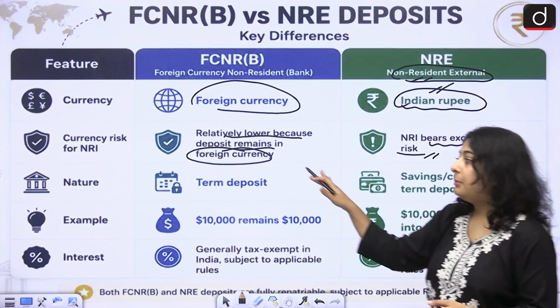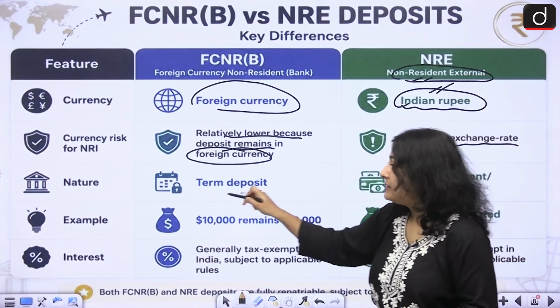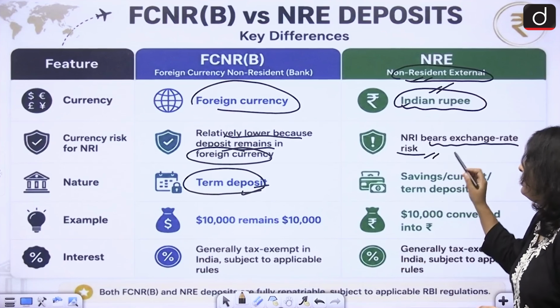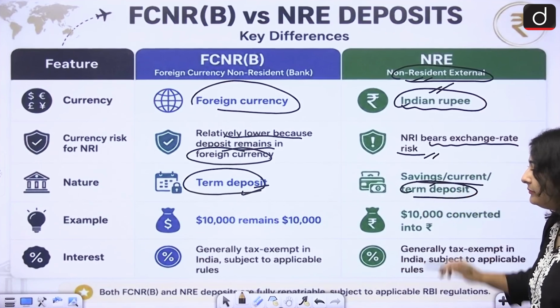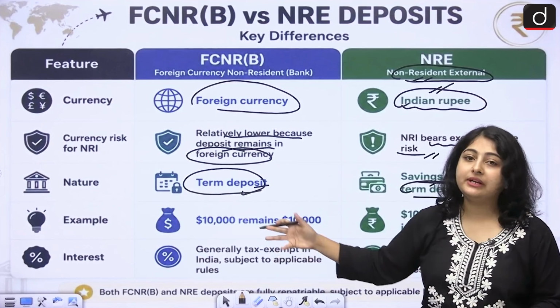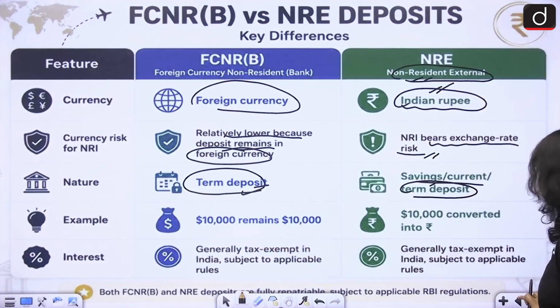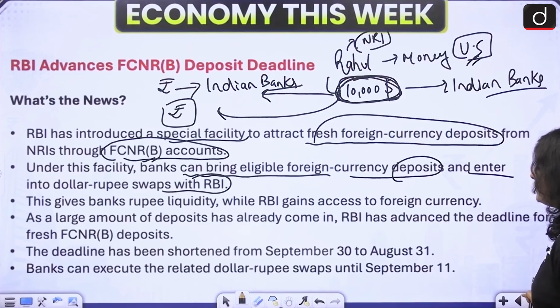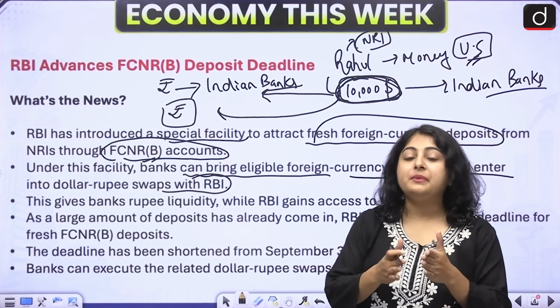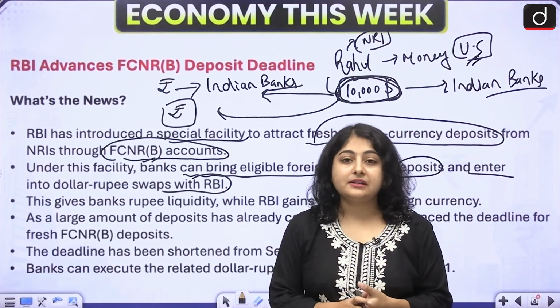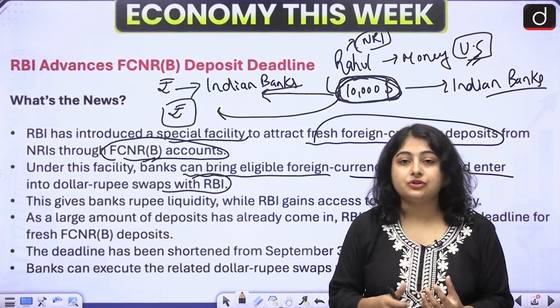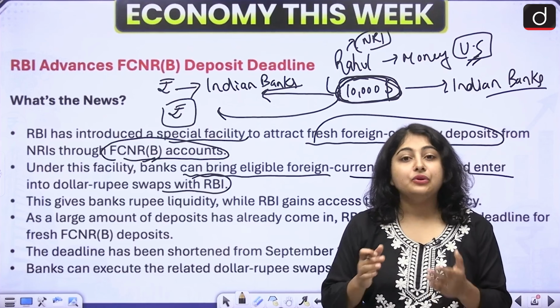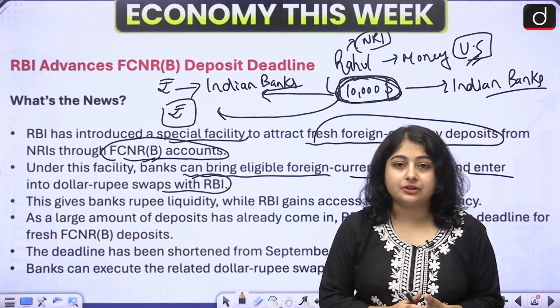Okay. If we talk about the nature of FCNR, it is a term deposit. If we talk about the nature of NRE, it is savings, current and term deposits. Okay. Now these are the examples. I've already explained the example. Now we have understood that FCNR is beneficial for the NRIs, right? But it is beneficial for our Indian banks as well. How? See, Indian banks are receiving a lot of foreign exchange through FCNR deposits. And you know how important foreign exchange is for our country.